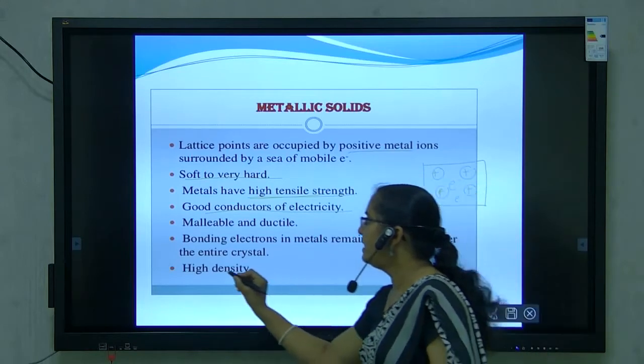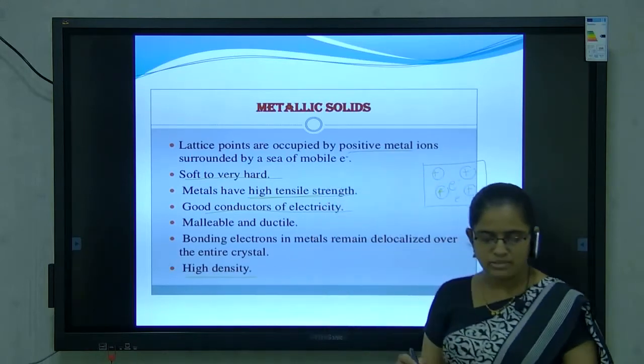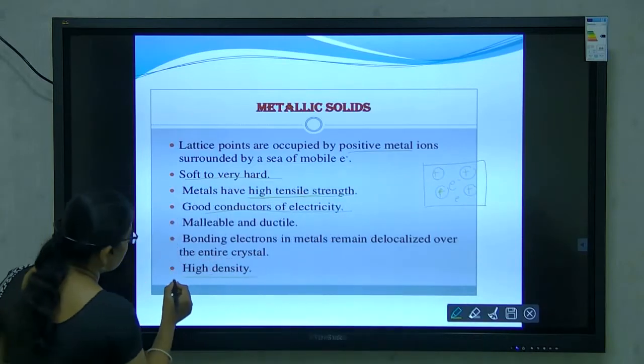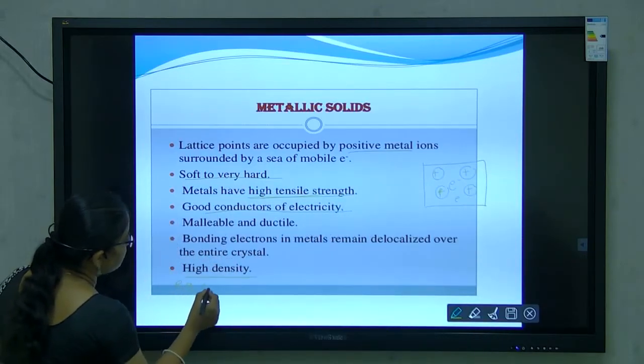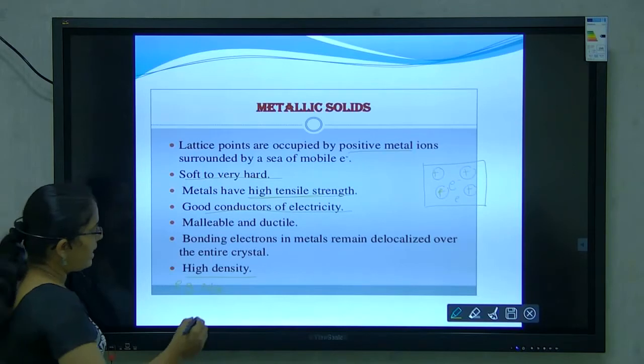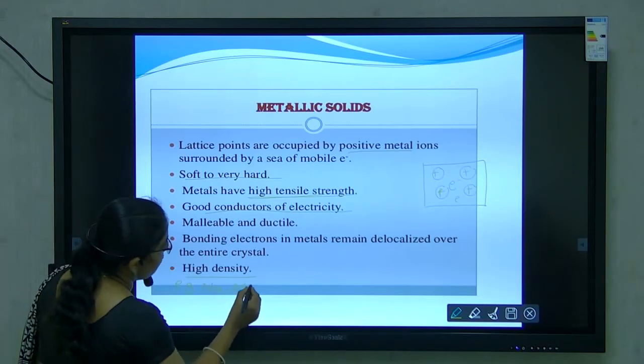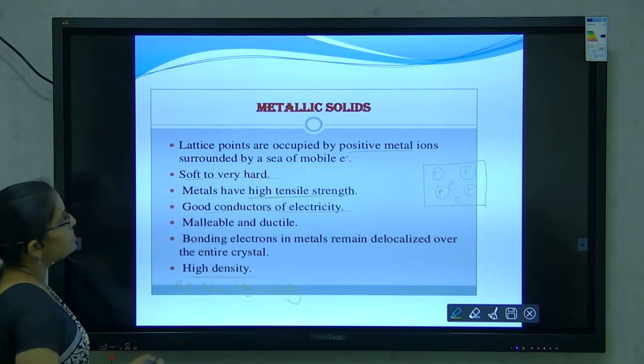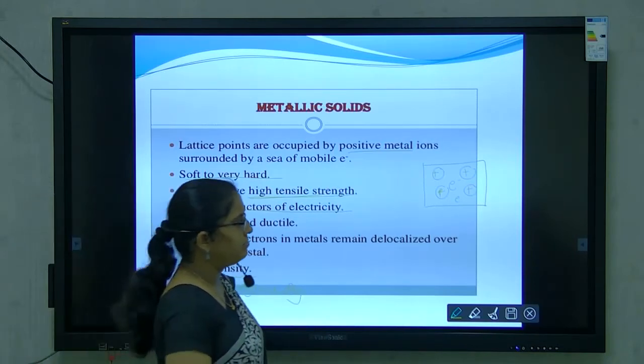They have high density. The density of metallic solids is high. What are the examples of metallic solids? For example, sodium, magnesium, copper, silver. These are the examples of metallic solids.